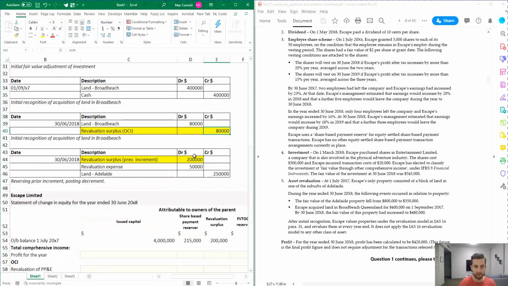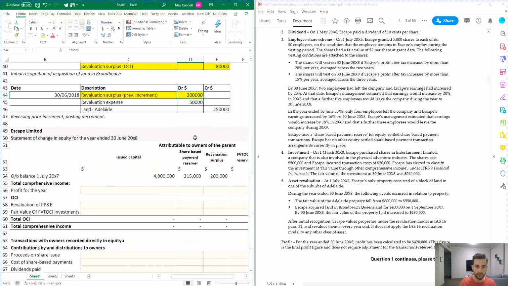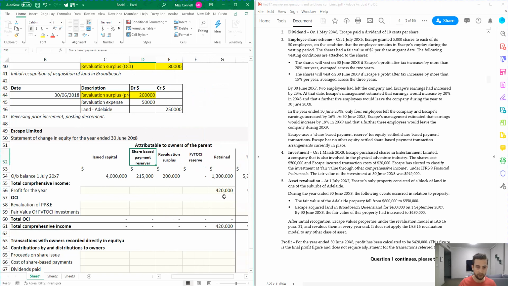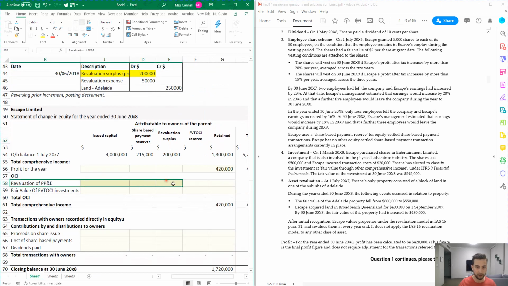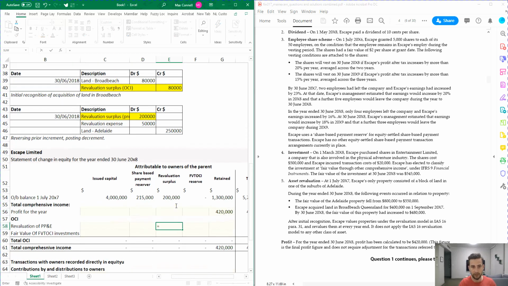So the difference is going to be a debit of 120K because the two net each other out. Okay, so we've done profit for the year. Revaluation of PP&E, that's going to go into the revaluation surplus. Now, of course, a credit would be positive and a debit would be negative because we're talking about an equity account. So we said it's going to be negative 120,000, which is the difference between that number and that number there. So there we go. We've got to make it negative. Just -1.